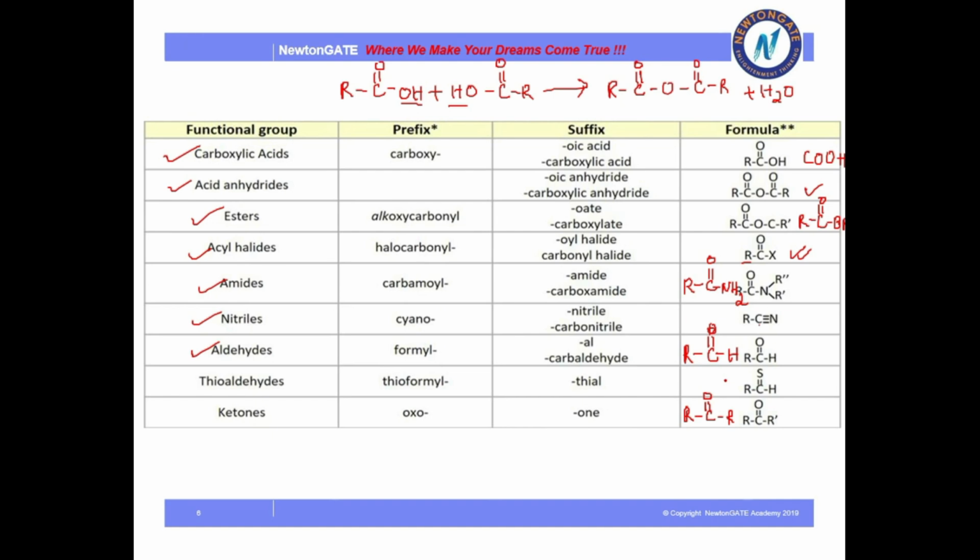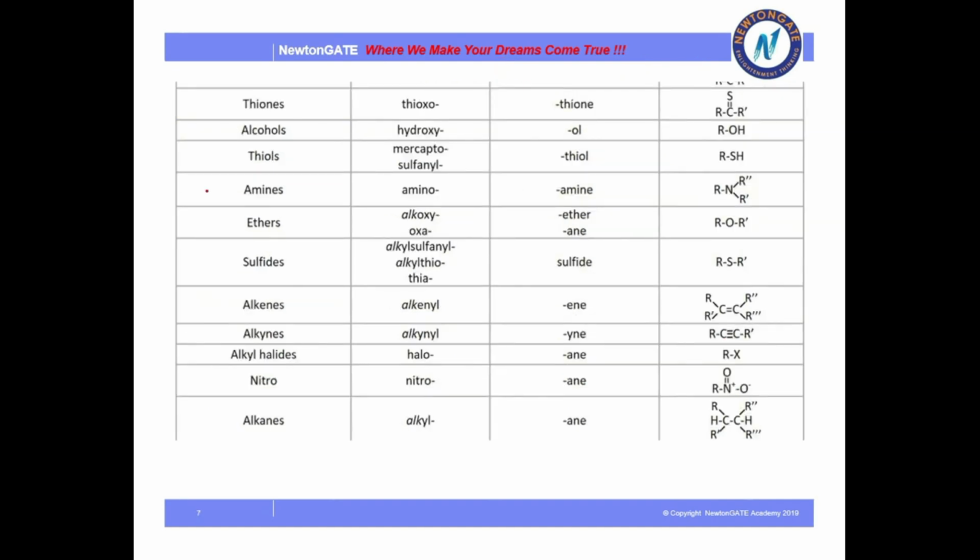Okay, now let's move to the others. Among these, alcohol is very important, amines are important, ether is very important, and then there are alkene, alkyne, nitro, and alkane. These are the ones you will come across most while solving any type of organic questions. So what is alcohol? Alcohol is basically OH.